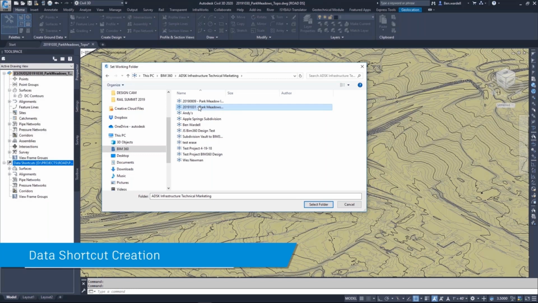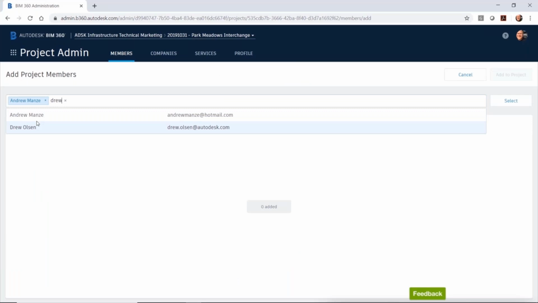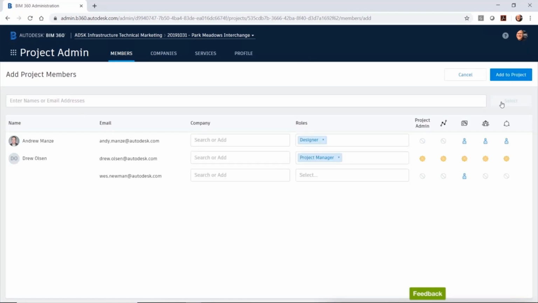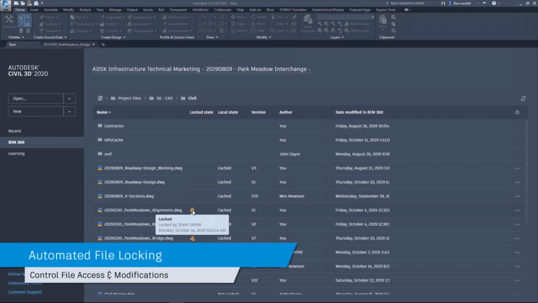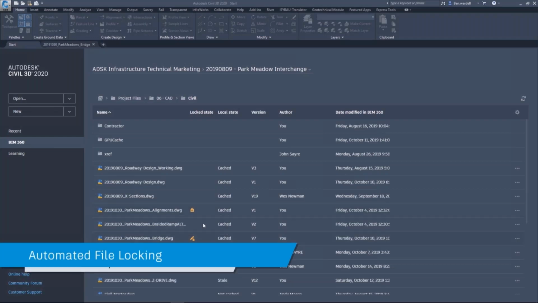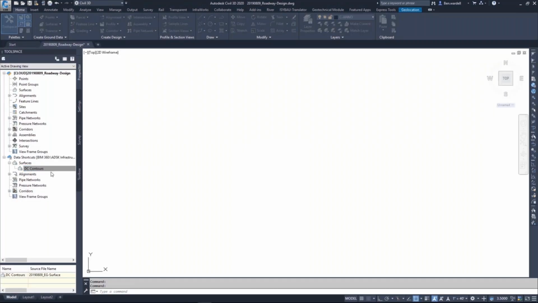Data shortcuts are nothing but, you treat them as XREFs for Civil 3D. You know about XREFs from AutoCAD, wherein you don't want to make the drawing heavy, so you bring in data from other drawings. You're referencing the drawings. Similarly, data shortcuts can be created for Civil 3D to reference different data such as surfaces and alignments. So even these things can be referenced.